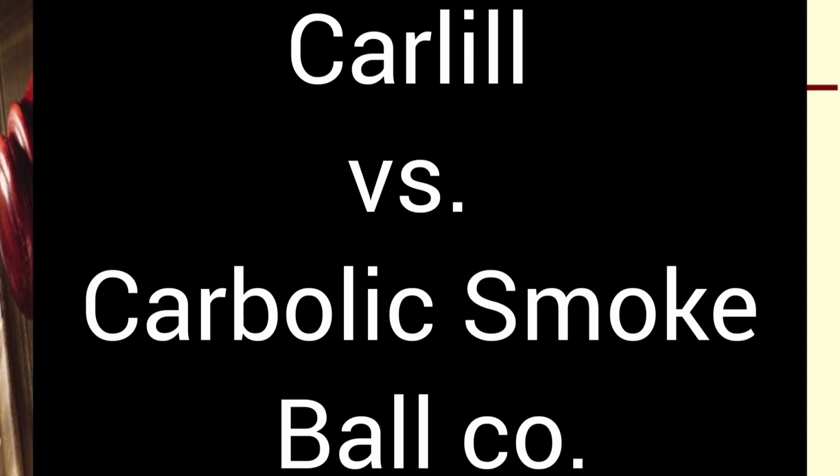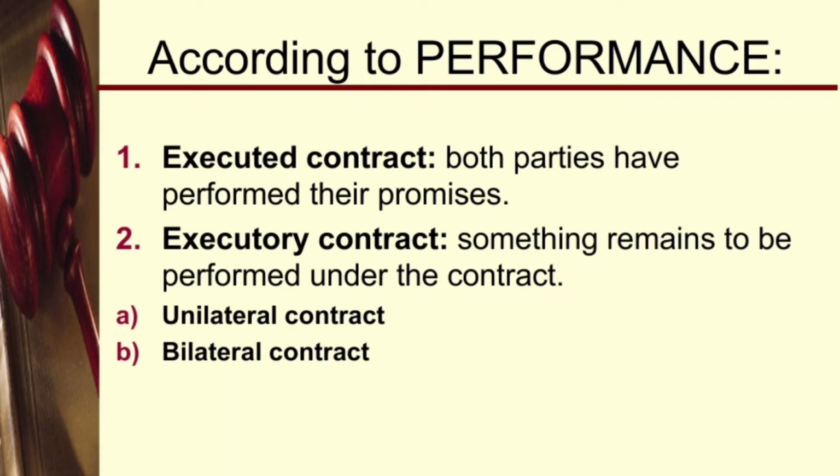So in this case, what happened is that in a newspaper advertisement, the Carbolic Smoke Ball Company stated that it would pay £100 to any person who became ill with flu despite having used the smoke ball as directed, and that the company, in order to show its sincerity, had also deposited £1,000 in a bank account to make sure that people are actually going to be paid that particular amount, that is £100 to any person who became ill, that is who fell sick despite taking the smoke ball as directed.